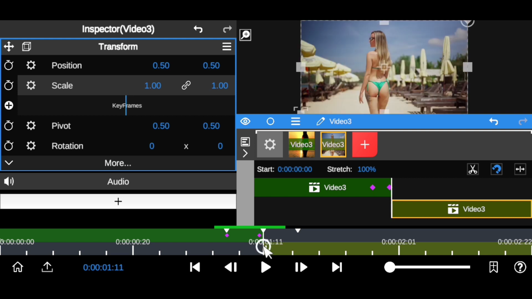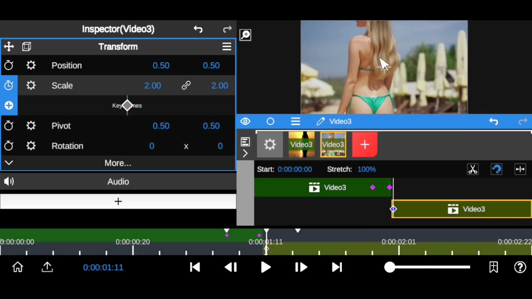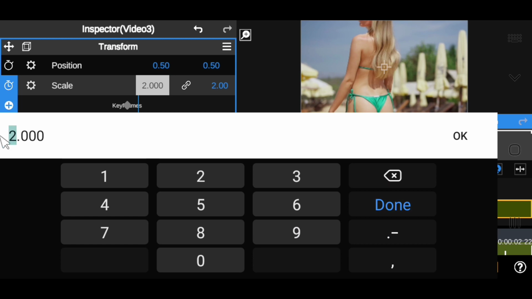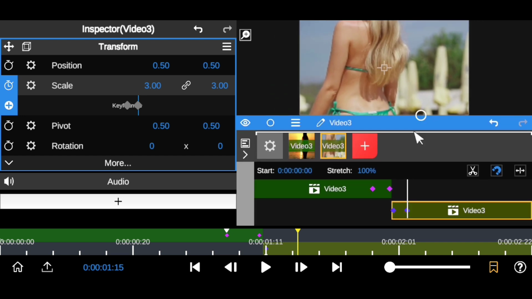Make sure it's on the exact cut right here, and add the keyframe right there for the first. Open it up and increase it to about 2.0 like you did, as you can see right there. Then you want to move backward, which is 5 frames, as you can see on your marking point right here. All you want to do now is to bump this to about 3. As you can see, it's going to zoom more into the frame, as you can see right here.